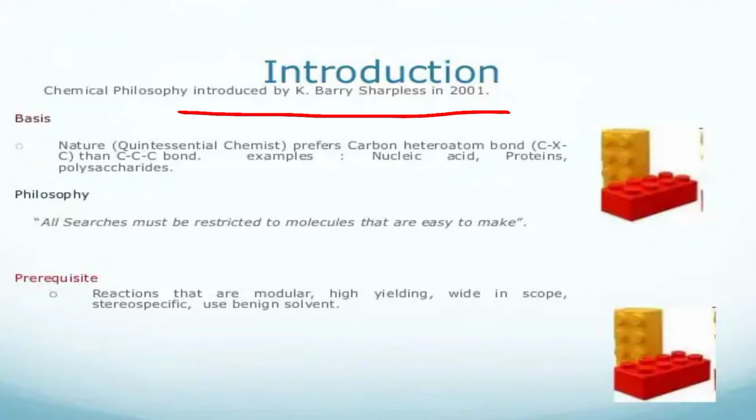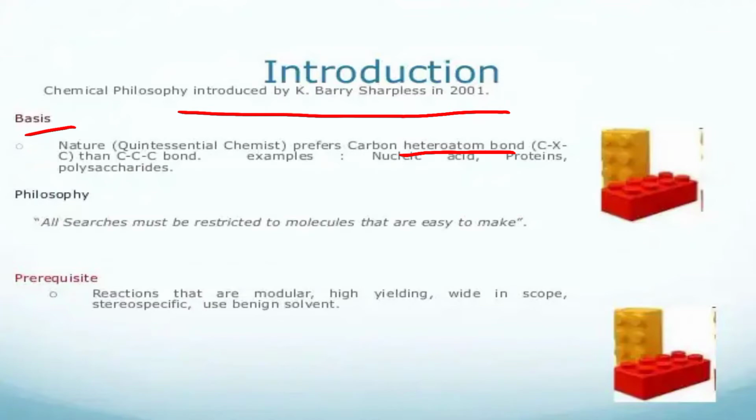What is the basis of click chemistry? The basis of click chemistry is nature. Nature prefers carbon-heteroatom bonds over carbon-carbon single bonds. So click chemistry is based on nature. The heteroatoms are nitrogen, sulfur and oxygen. This is the C-X-C bond. Then the carbon-carbon single bond.